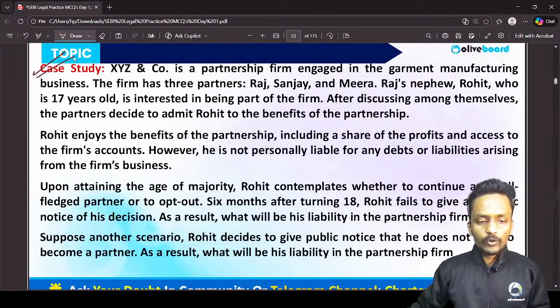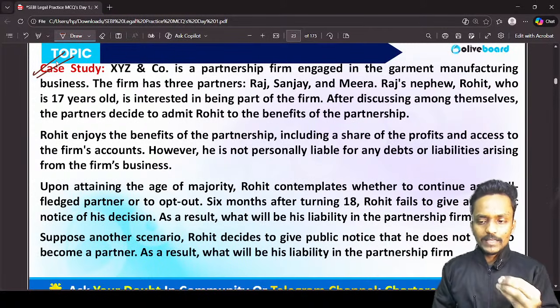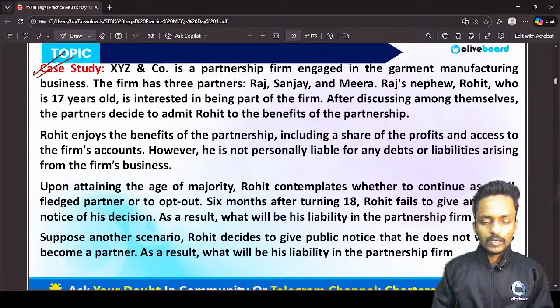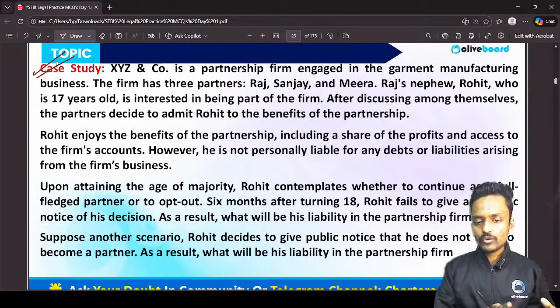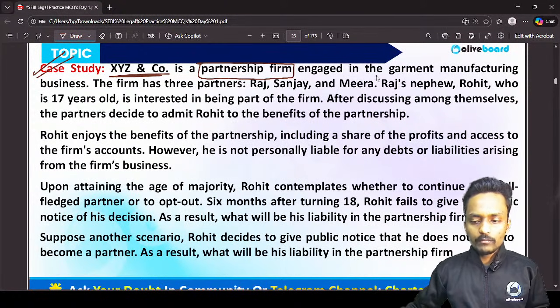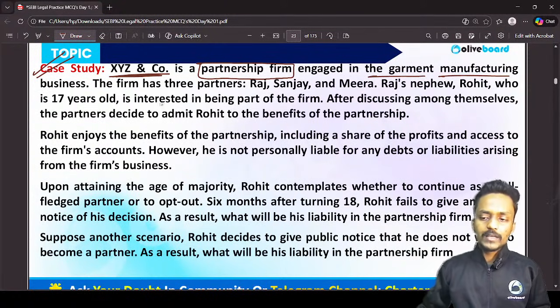Now guys, we are moving forward to the next case study, and this case study is totally based on a contract with a minor. We have XYZ and Company. This XYZ company is a partnership firm which is basically engaged in the garment manufacturing business.